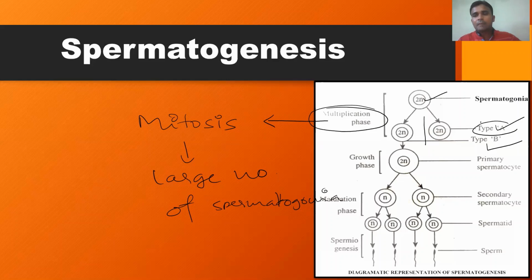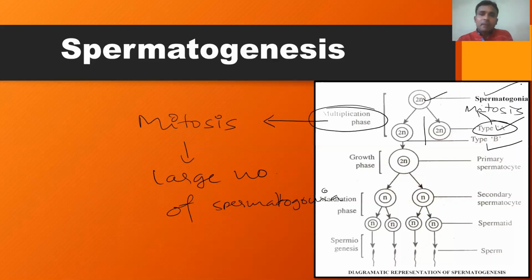Remember, type A spermatogonia will continue the process of mitotic cell division, and this mitotic division again leads to the production of more spermatogonia. Type A and type B spermatogonia are produced by the mitotic division of spermatogonia itself.